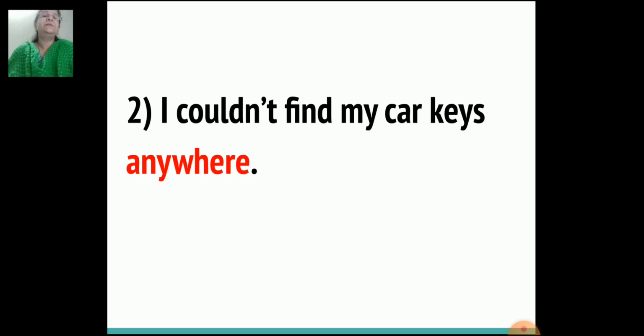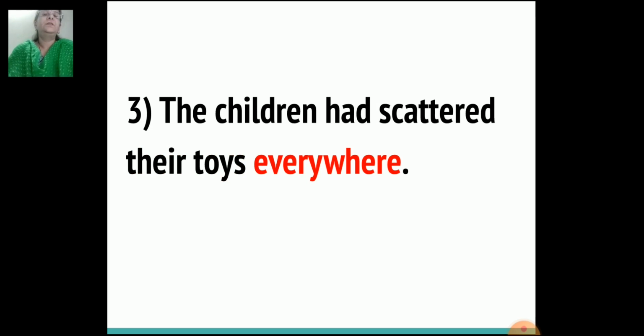Second sentence, I couldn't find my car keys anywhere. Third sentence, the children had scattered their toys everywhere.